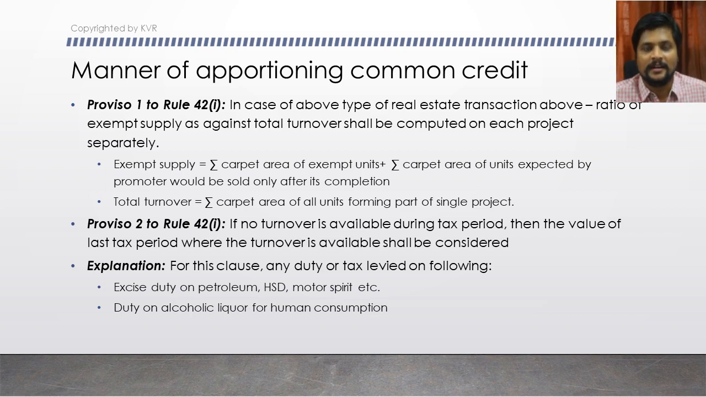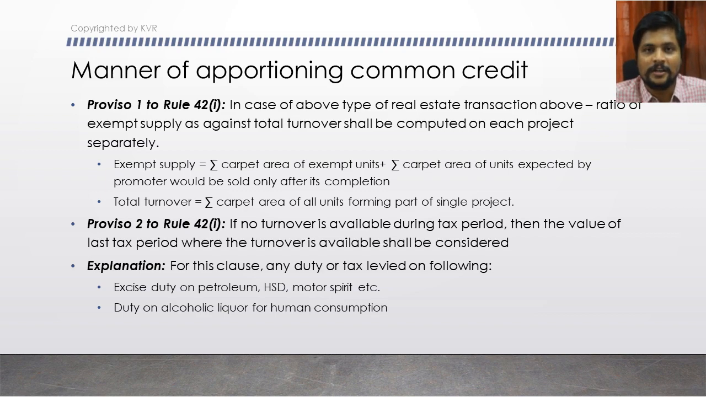This proviso says that you have multiple projects. So on multiple projects, you have to compute the amount of exempted supply as against the amount of total turnover. You have to compute on each project basis. That is number 1, it is given here. Next, they are giving the formula for computation of that exempted supply.